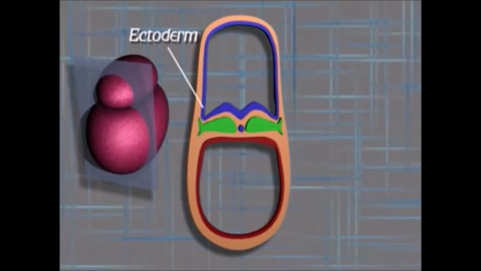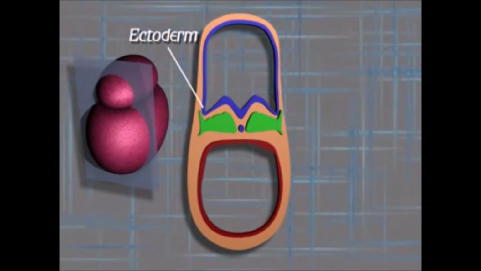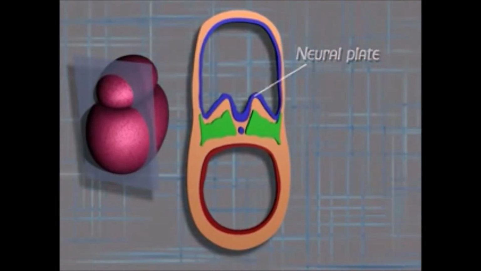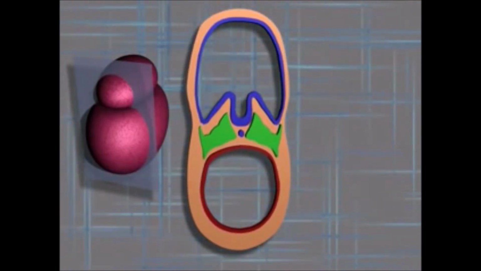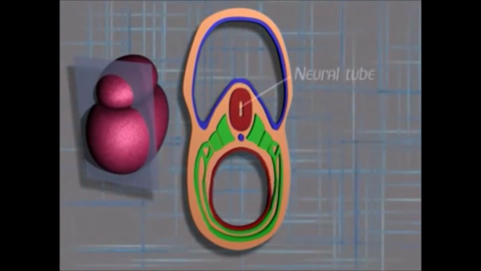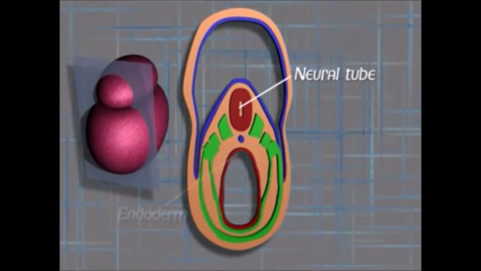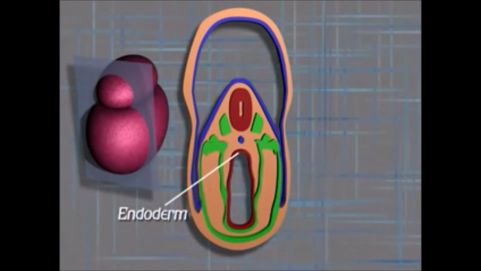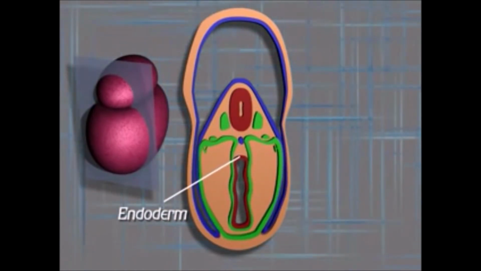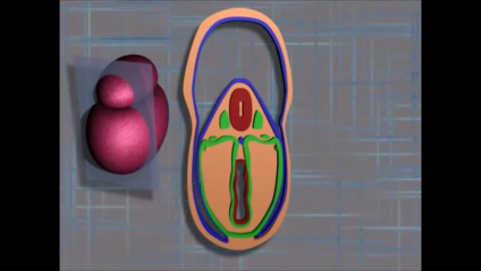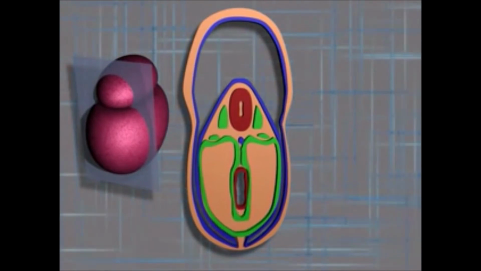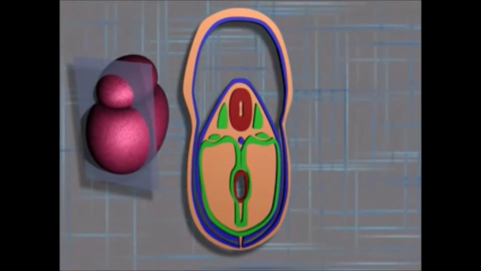On the dorsal surface of the embryonic disc, the ectoderm forms the neural plate, whose lateral boundaries elevate to form a neural tube. This would eventually become the brain and the spinal cord. The endodermal cells also form a tube which will become the gastrointestinal tract. This tube elongates anteriorly and develops outpouchings that form the pharyngeal pouches.